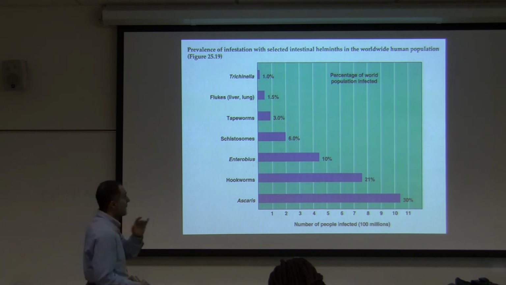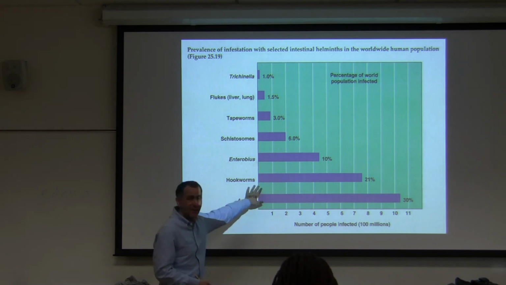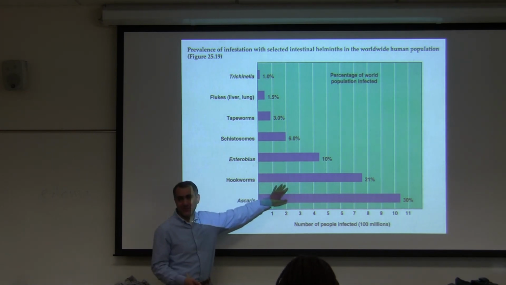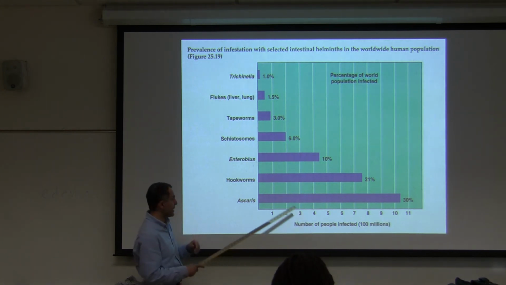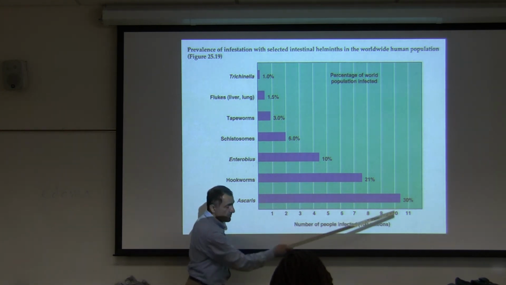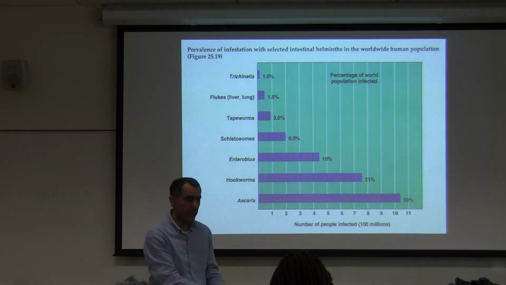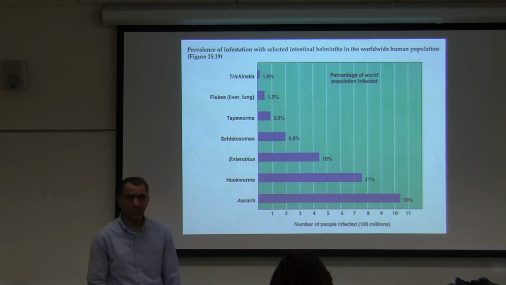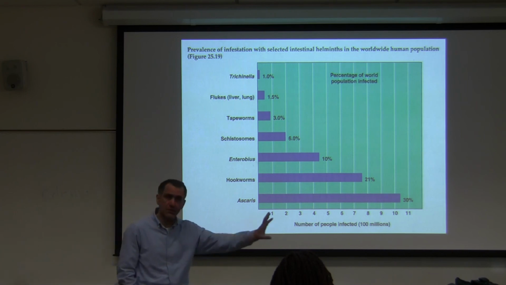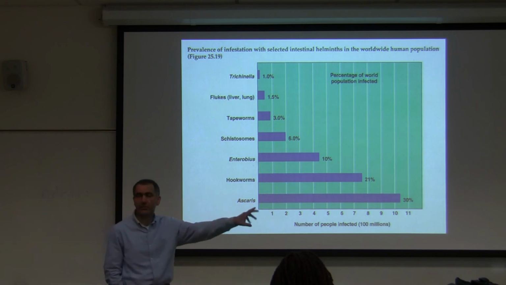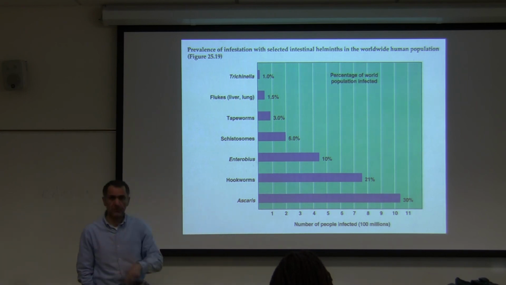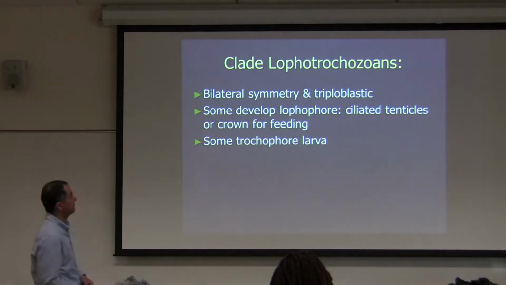That's a tricky part. But not in the United States. I bet my life, in the United States, it's not 21%. It's less than that. We do have them in the United States in rural areas. Ascaris, 30%, I say it's more than that. Again, people do not go report it. Ascaris, still, the Western countries, industrialized countries do not have them, but in the rest of the world, a lot of people still have them. Still.